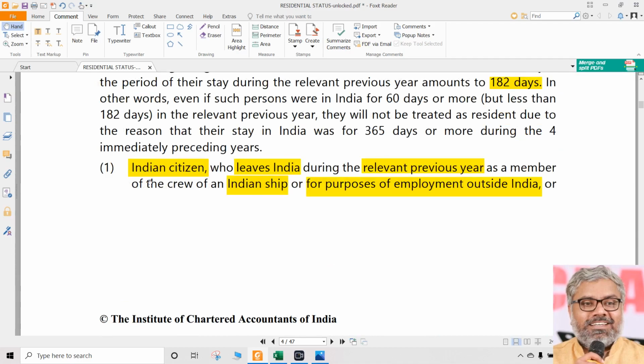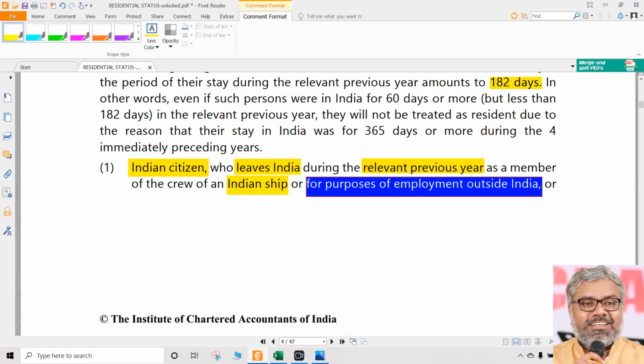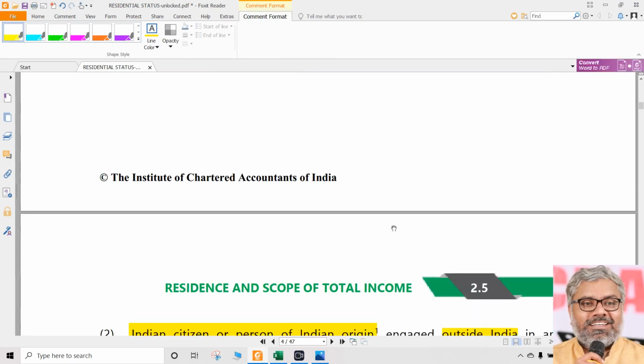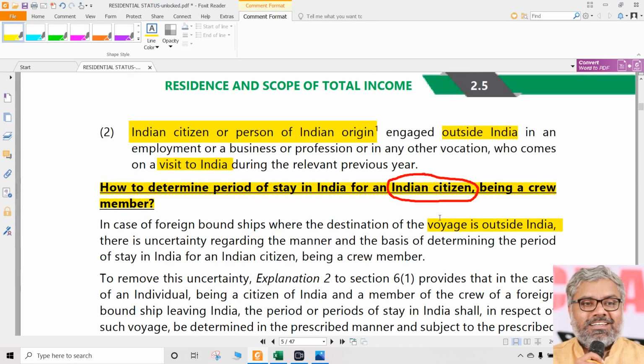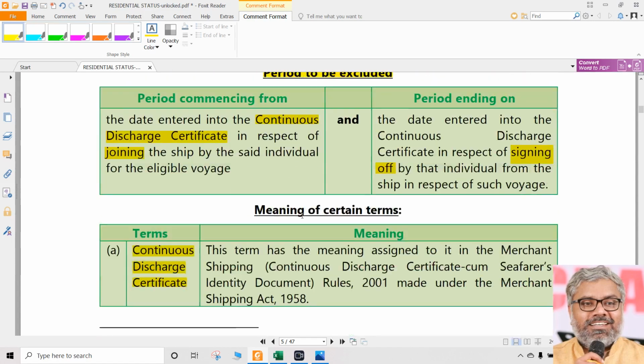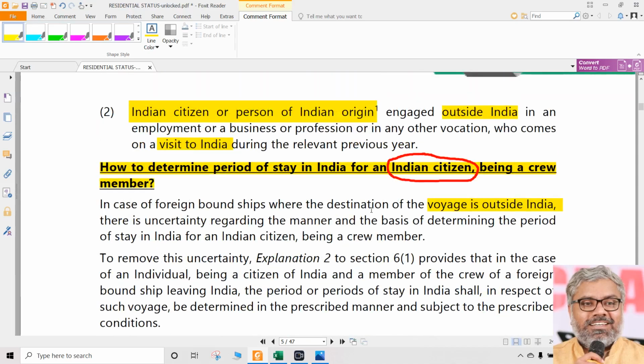Of course, there is another exception where an Indian citizen leaves India during the relevant previous year for the purpose of employment outside India also. That also falls under exceptional category, but there is no continuous discharge certificate and all. Don't talk about continuous discharge certificate in every case. That word is used only for ships, not for anything else. So that is a particular case only.